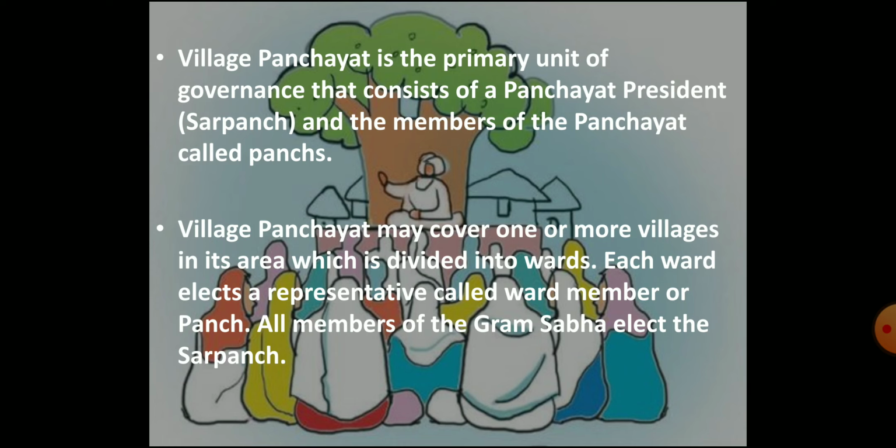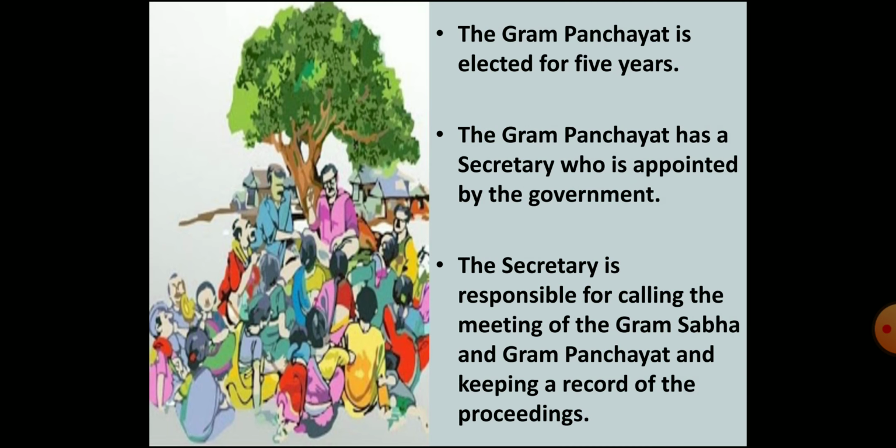Each ward elects a representative called ward member or panch. Then all the members of the Gram Sabha elect a sarpanch. Thus the sarpanch and the ward panchs together form or constitute the Gram Panchayat. The Gram Panchayat is elected for a period of 5 years.